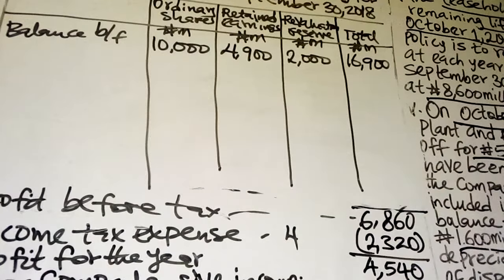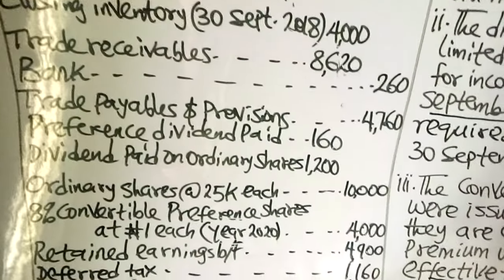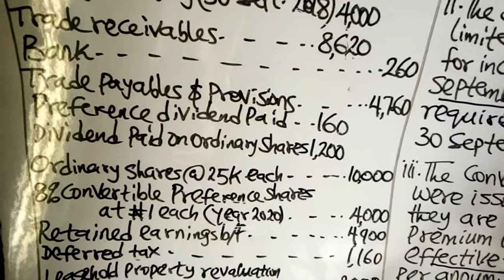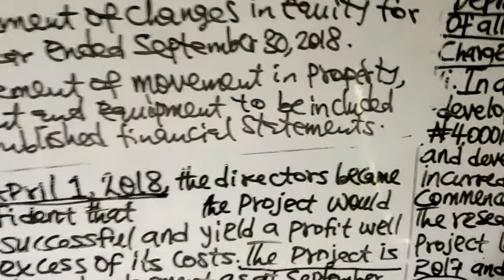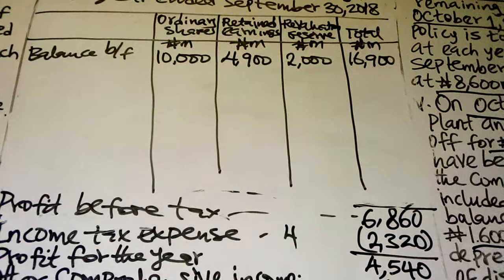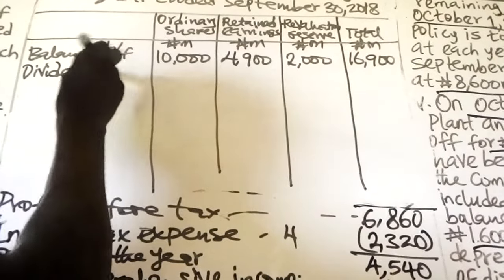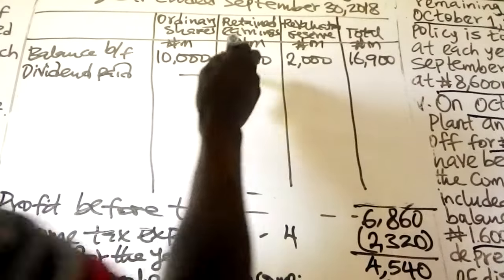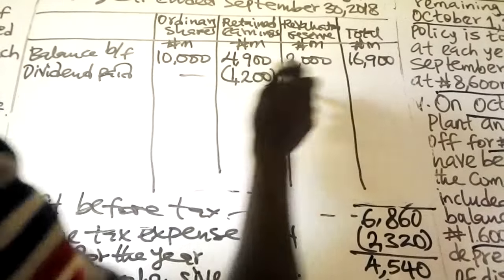In that same trial balance, you have the dividend paid on ordinary shares. Remember, the preference dividend is a finance cost. Then dividend paid on ordinary shares is 1,200. Dividend paid will be paid out of retained earnings. So you remove it from the retained earnings. That is why I put it in brackets.